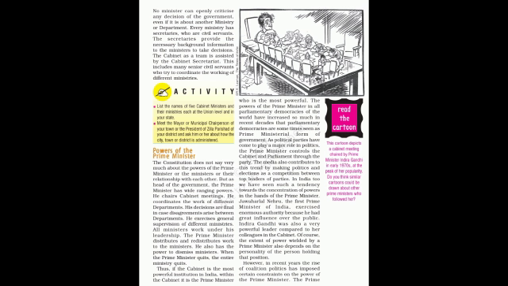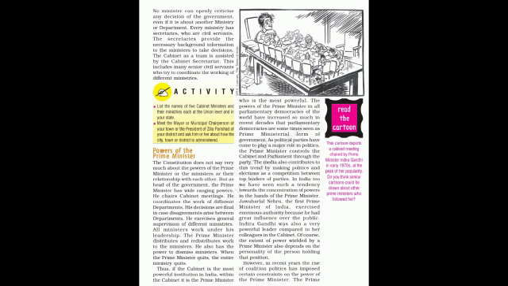The next topic is Prime Minister. The Prime Minister is not only a person, she is also an important political institution in the country. Yet there is no direct election to the post of Prime Minister. The President appoints the Prime Minister. The leader of the majority party or coalition parties is appointed as Prime Minister. She continues to be in power so long as she remains the leader of the majority party or coalition.